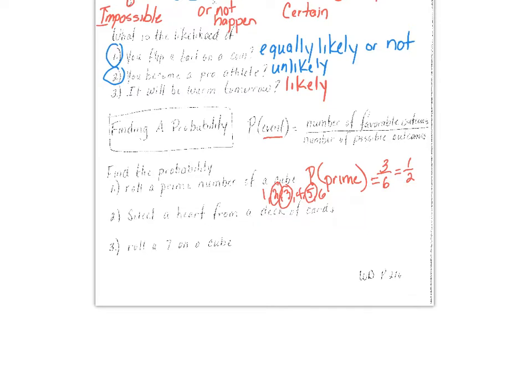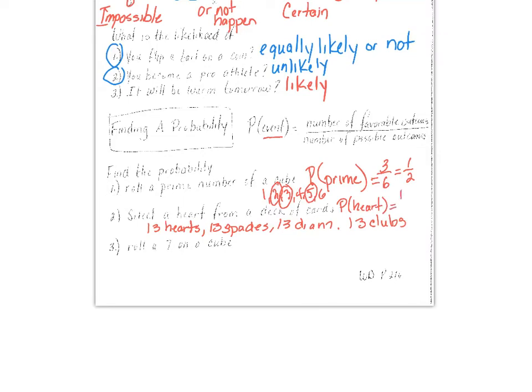Number 2, probability that you select a heart from a deck of cards. Remember we talked about this? There are 13 hearts, 13 spades, 13 diamonds, and 13 clubs. Remember, they all range from ace, king, queen, jack, 10, 9, 8, 7, 6, 5, 4, 3, and 2. So the probability that you pull a heart from the deck of cards, so we're going to go probability of a heart.